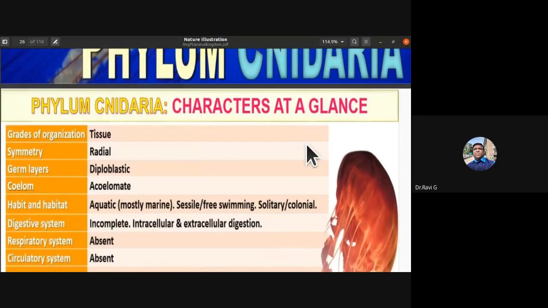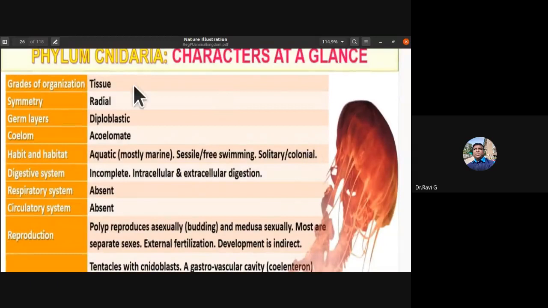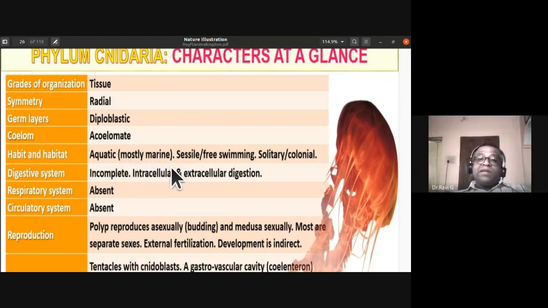Let us look into the general characters or salient features of phylum Cnidaria. First of all, they have a tissue grade of organization. They exhibit radial symmetry. They are diploblastic animals, acoelomate. If you write these terms, you can easily describe them. Habit and habitat: they are aquatic, mostly marine.